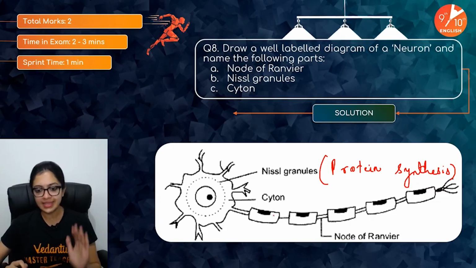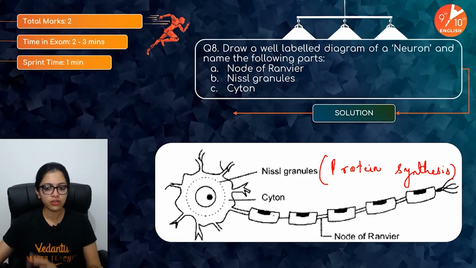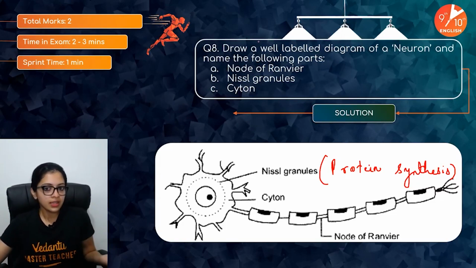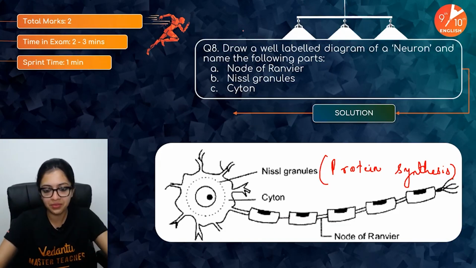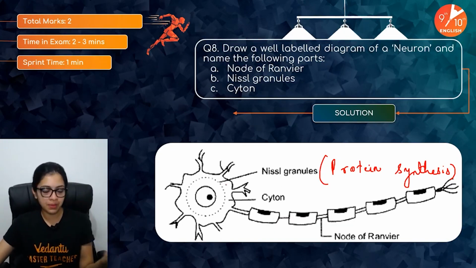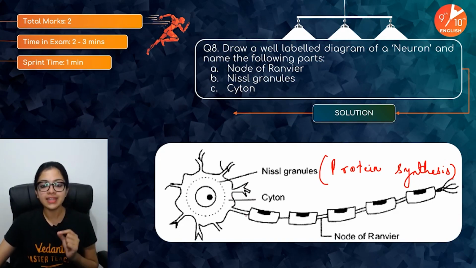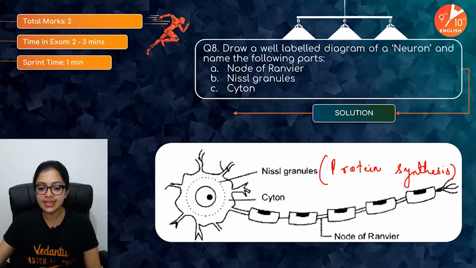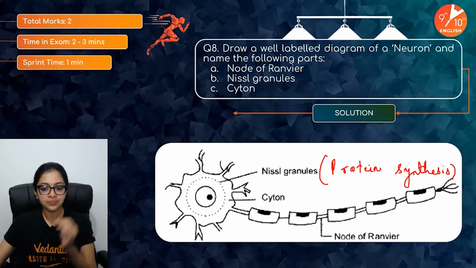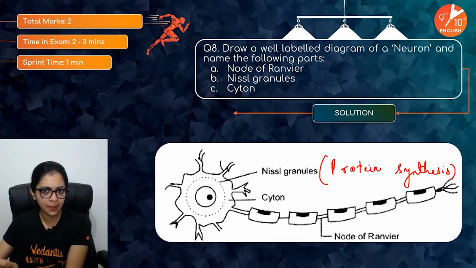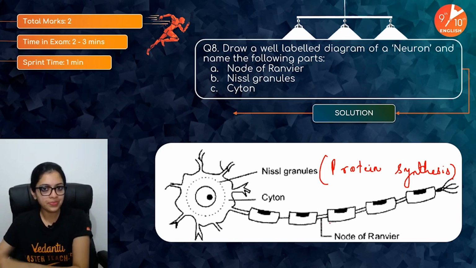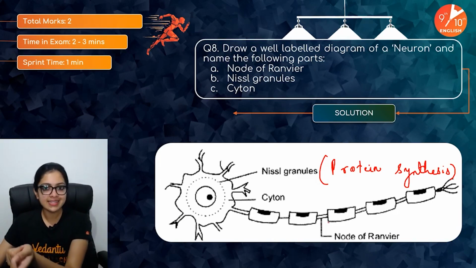Is that clear? I'm just telling you this for you to be aware of. You don't have to mention the functions because the question doesn't demand it. So Nissl's granules can be marked here. Cyton is this entire head-like structure, which is the cell body. And the last part is the axon. As you can see, these coverings are what we call myelin sheath. And in between them, there are tiny gaps along which nerve impulses can get transmitted.